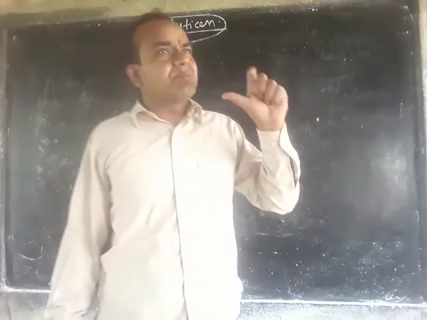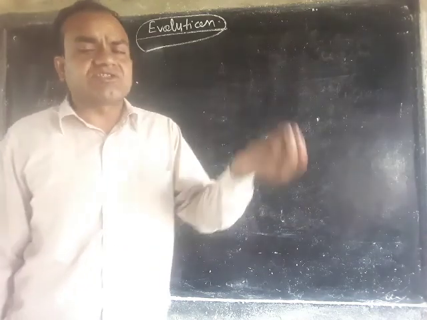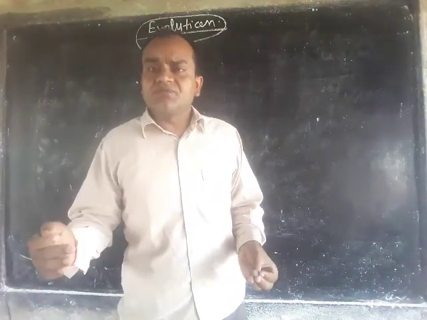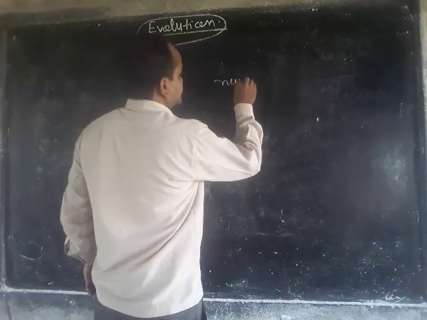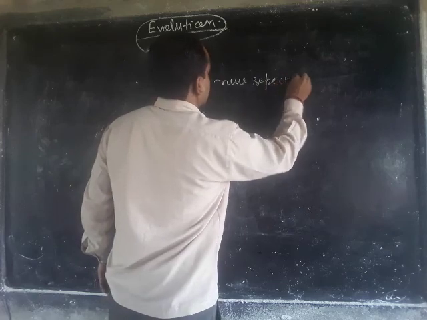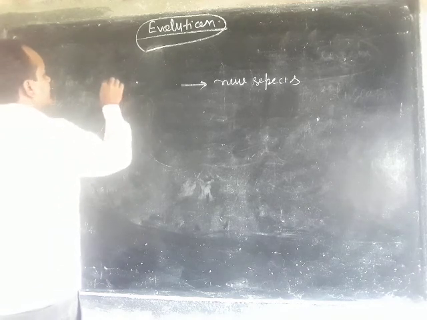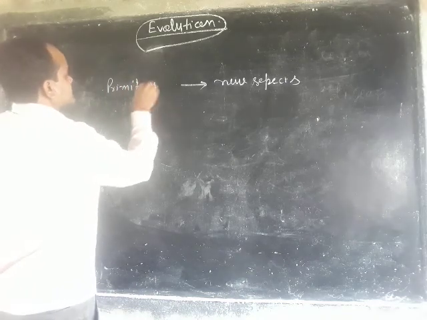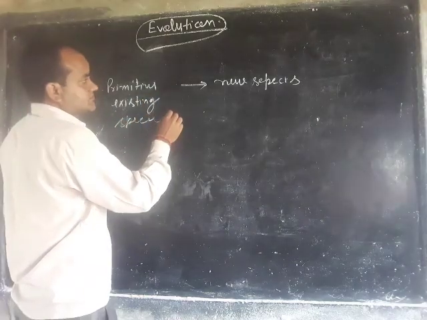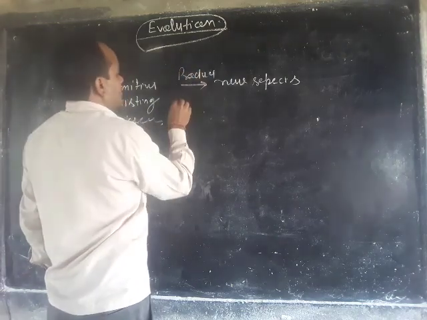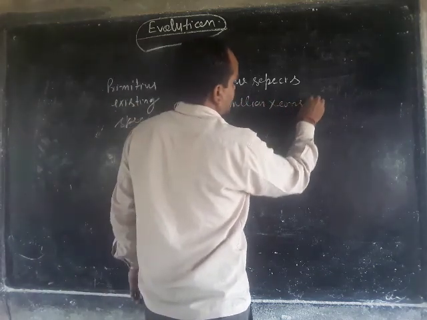Evolution is a process in which new organisms, new species, come to exist on the earth from primitive existing species, developing or originating over millions of years.